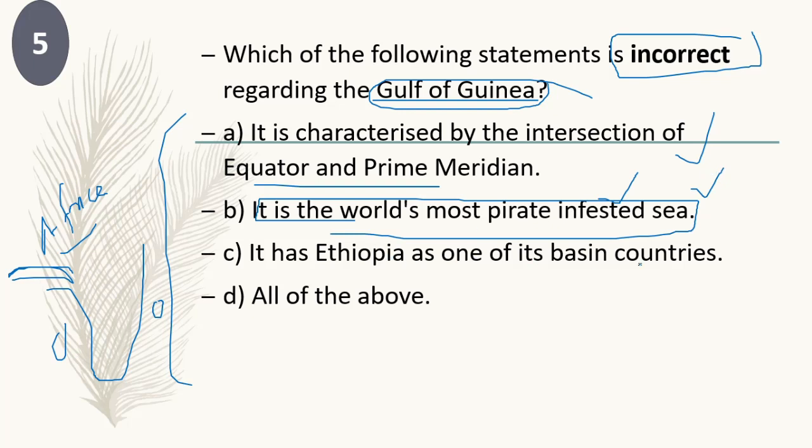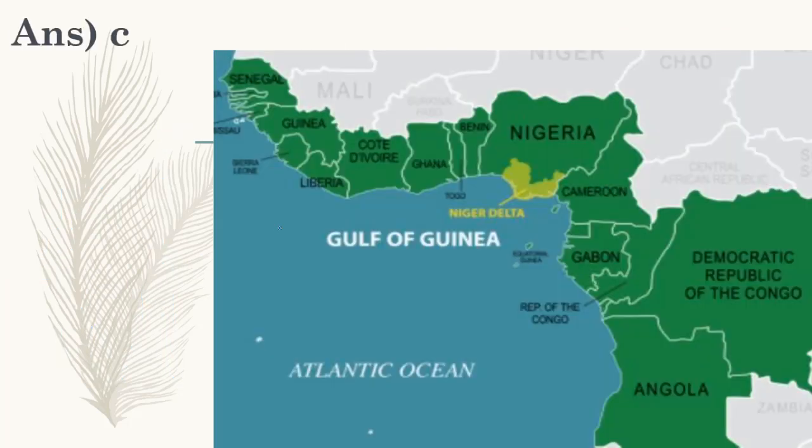It has Ethiopia as one of its basin countries. It is wrong. So the incorrect statement is C. We will see the map. In the map you can see that there is no Ethiopia nearby. These are the basin countries of the Gulf of Guinea. You can see Nigeria, Cameroon, Gabon, Angola, Democratic Republic of Congo and others. Ethiopia is not there.